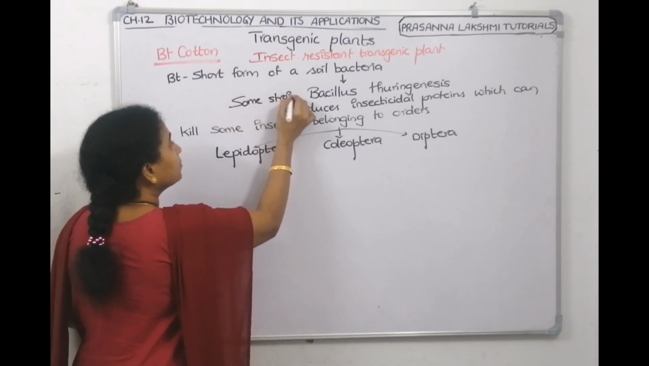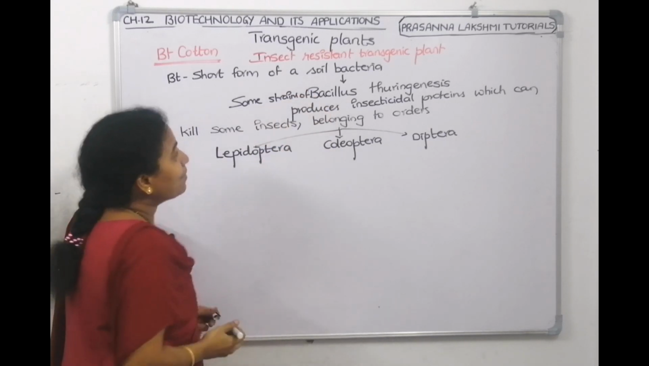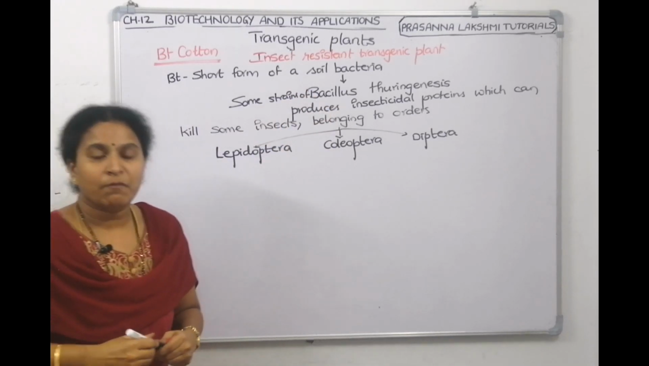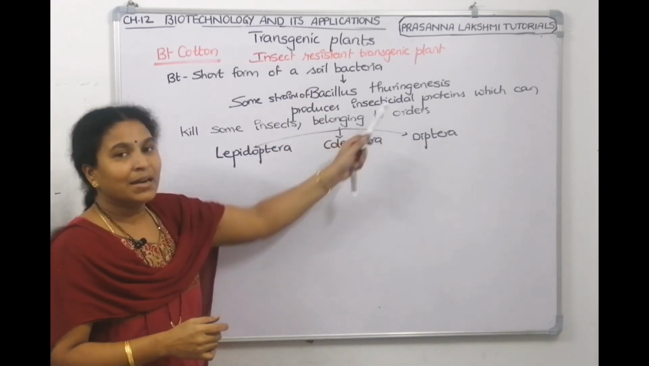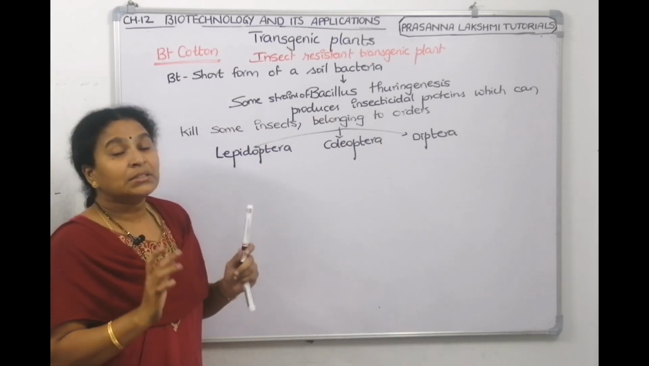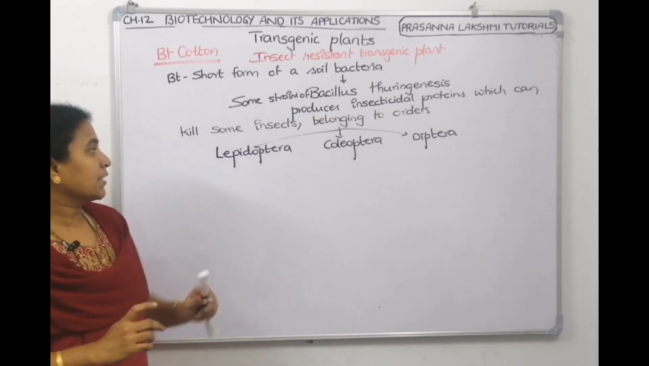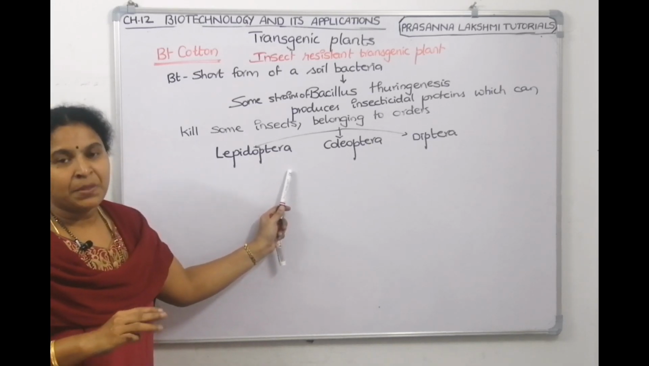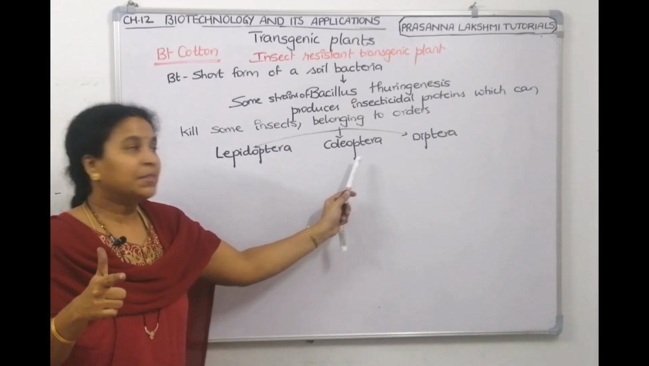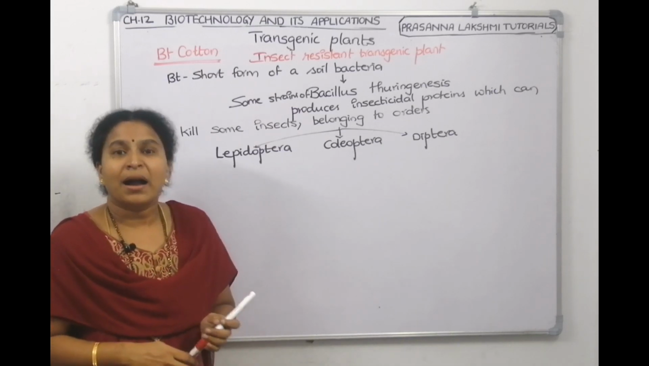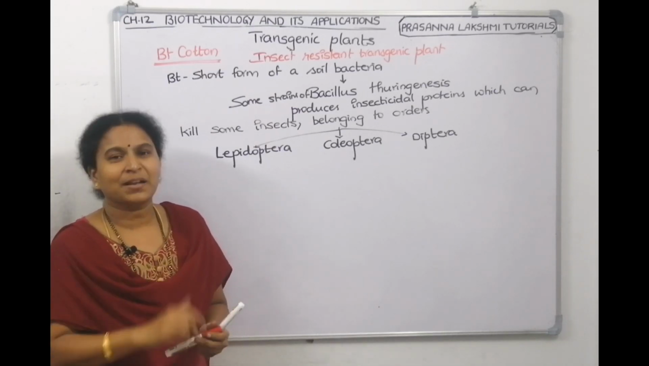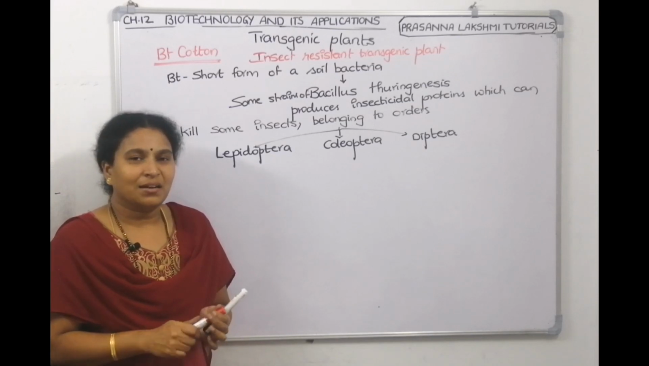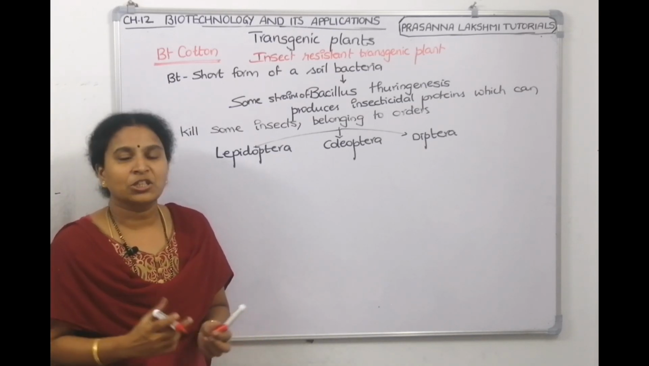Some strains, not all strains, of Bacillus thuringiensis will produce an insecticidal protein which can kill certain orders of insects. Three orders, NCERT says. One order is Lepidoptera, second order is Coleoptera, third order is Diptera. Now under Lepidoptera, butterfly also will come under Lepidoptera only, but butterfly is not damaging the crop.